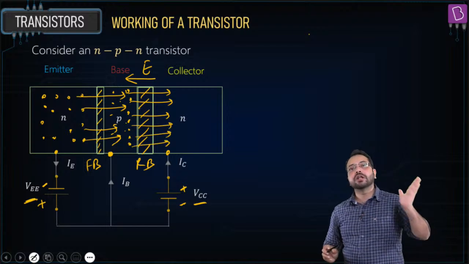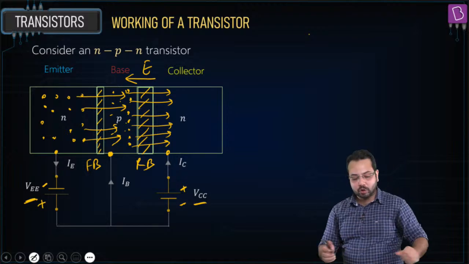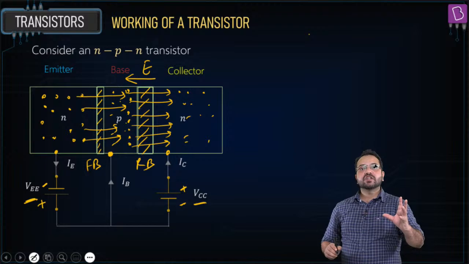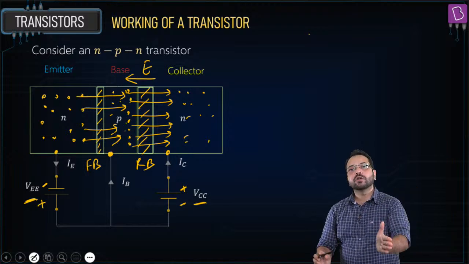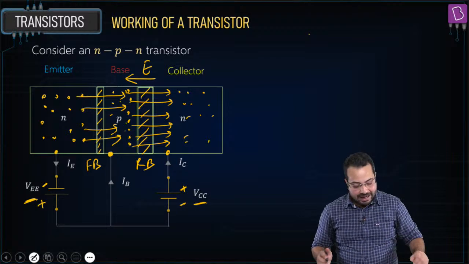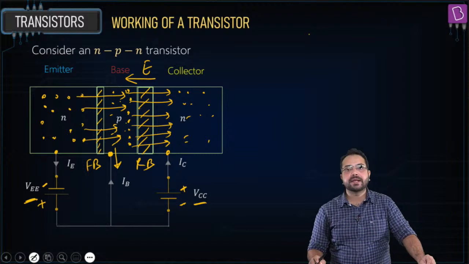They are going to get flooded towards the collector. So the majority charge carriers, electrons, go to the base, most of the electrons go to the collector, and very few electrons come out from the base.